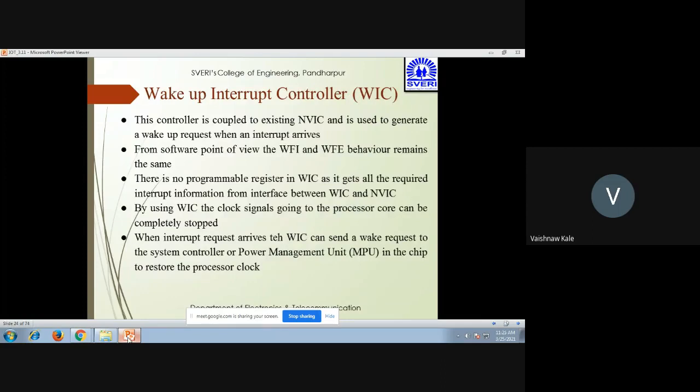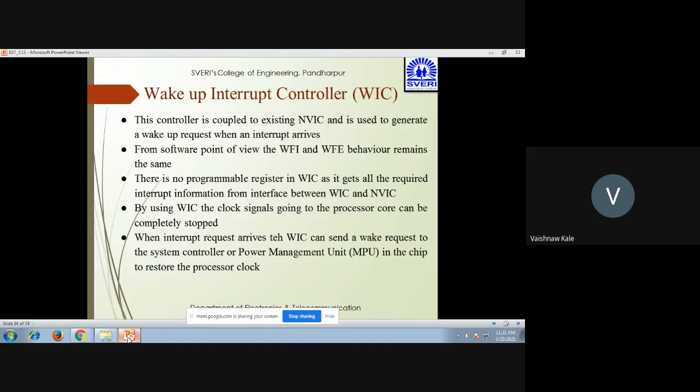Now comes the wake up interrupt controller, WIC. This controller is coupled to the existing NVIC and is used to generate a wake up request when an interrupt arrives. From the software point of view, the WFI and WFE behavior remains the same. There is no programmable register in the WIC, as it gets all the required interrupt information from the interface between the WIC and NVIC.